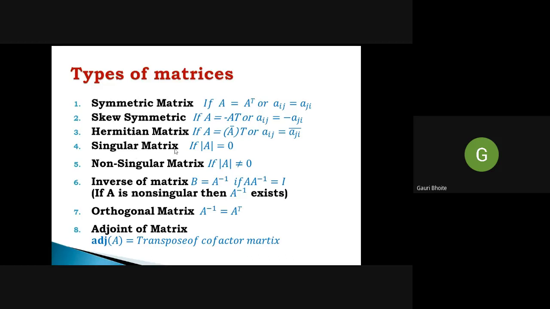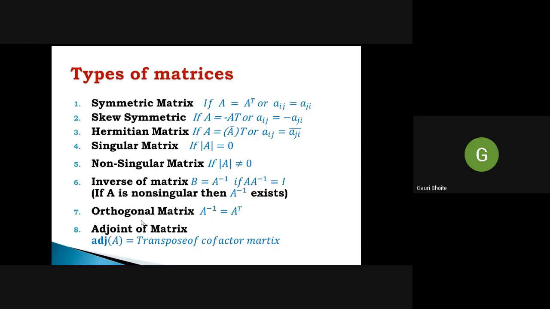Then singular matrix: if the determinant of A is 0, it is a singular matrix. Then non-singular matrix: if the determinant is non-zero, then the inverse of the matrix exists. Matrix B is said to be the inverse of A if A B is identity, or A inverse A is identity.